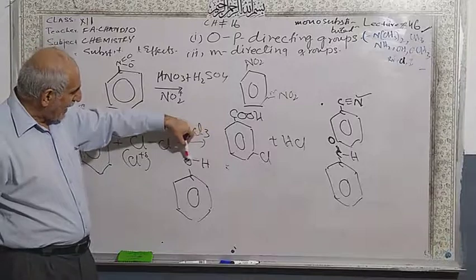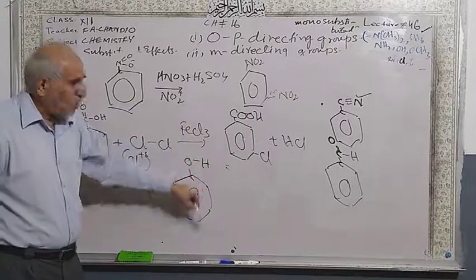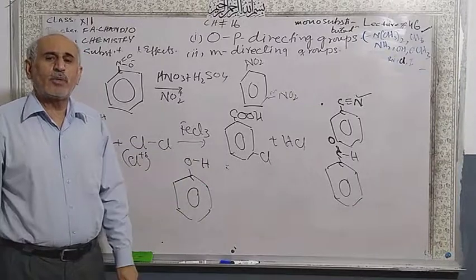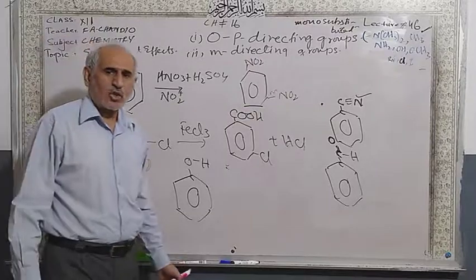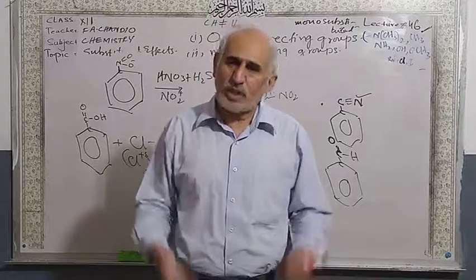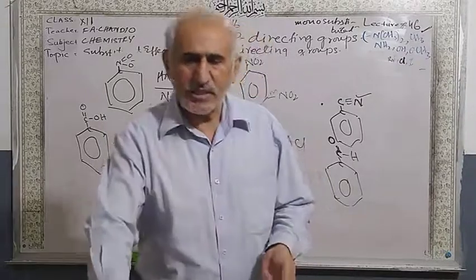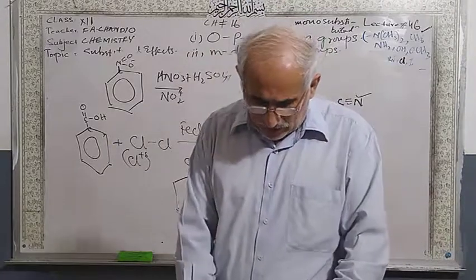So it means that this oxygen gives electrons to the ortho and para positions. This OH is the ortho and para position. OH is the ortho and para position. Methyl is the ortho and para position. This is the difference, that if the electronegativity of